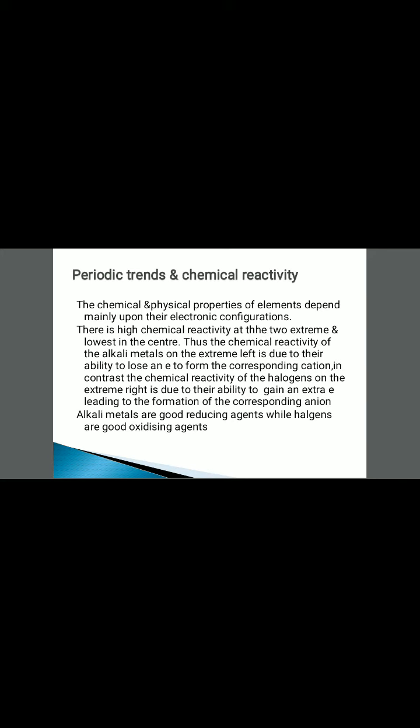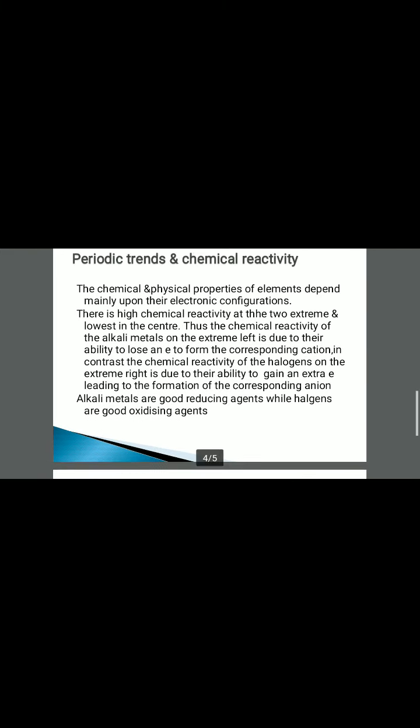In other words, the chemical and physical properties of elements depend mainly upon their electronic configurations. Now, let us try to explore this. The atomic and ionic radii decrease as we move across the period from left to right. As a result, ionization enthalpies generally increase and electron gain enthalpies become more negative across a period.